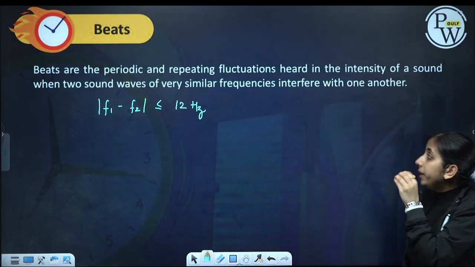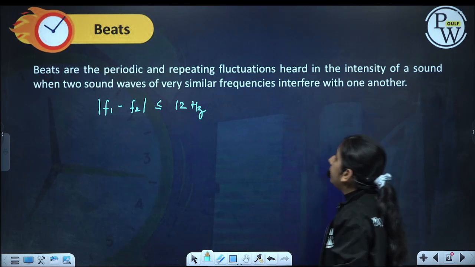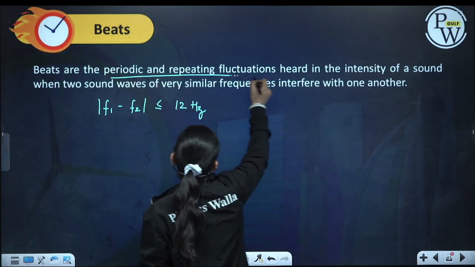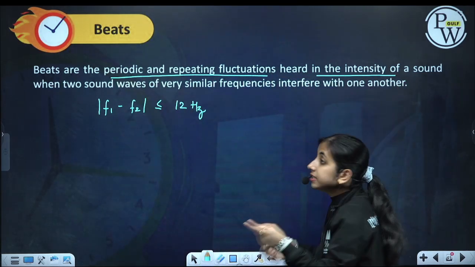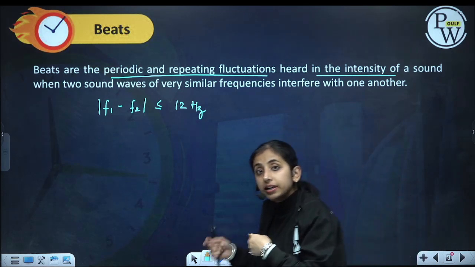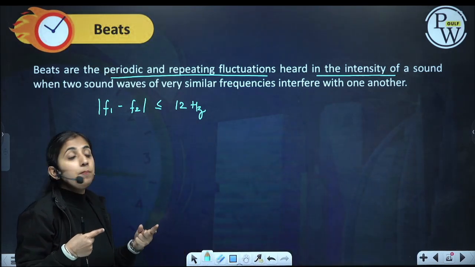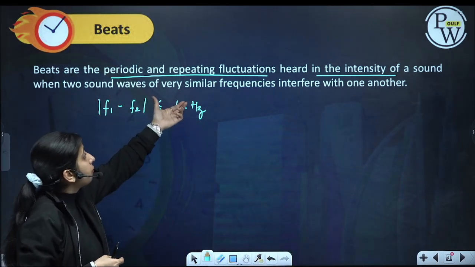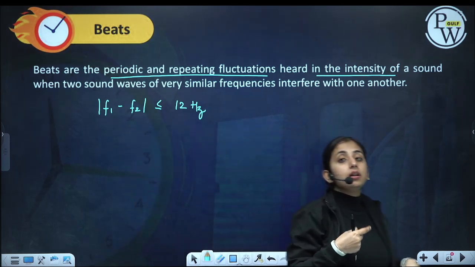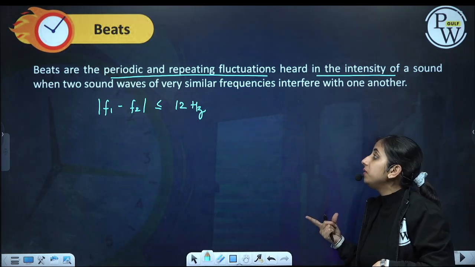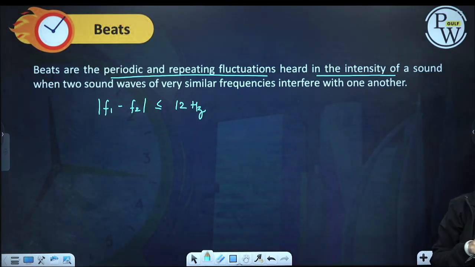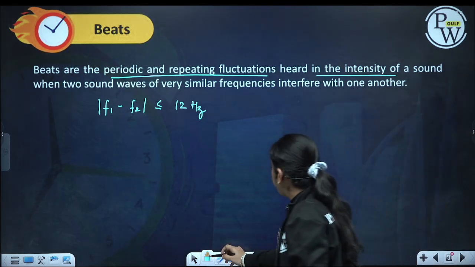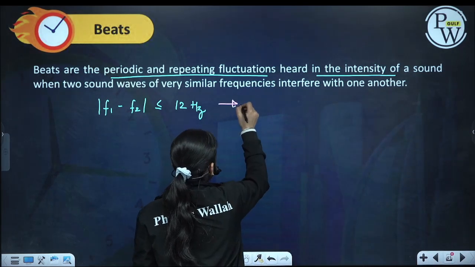Beats are the periodic and repeating fluctuations heard in the intensity. Okay, amplitude is varying periodically. When two sounds having similar frequencies interfere with each other, then we will have the formation of beats. If the frequencies of the sounds have a difference of less than 12 hertz, then we will hear beats.